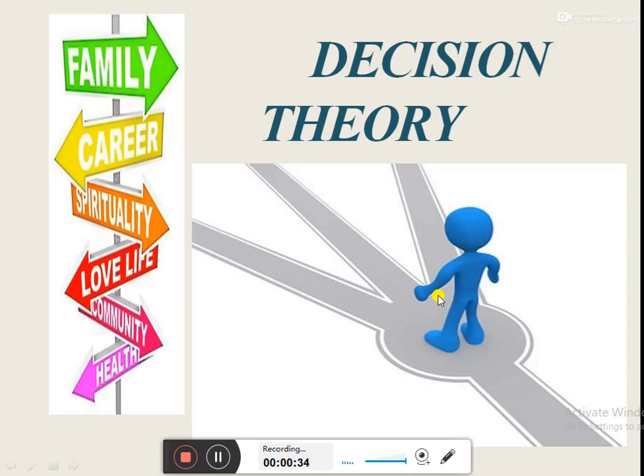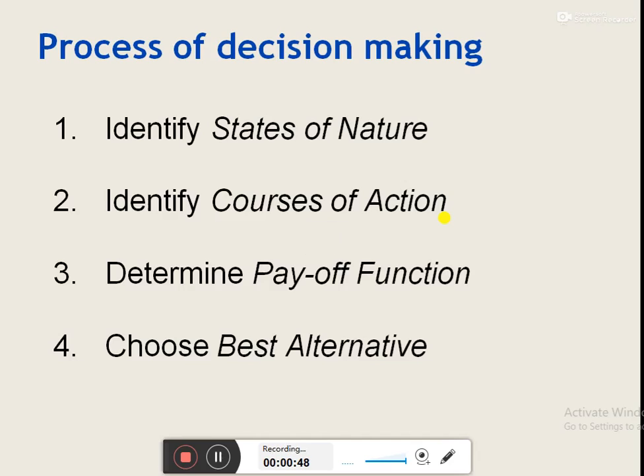There are different techniques or mathematical programming or mathematical principles that we follow to take decisions based on the type of situations in which a decision maker has to take decision. The simple process that we follow while taking decisions is, first of all, we need to identify the states of the nature or possible future events. In step 2, we need to identify the courses of action or the alternatives available with the decision maker.